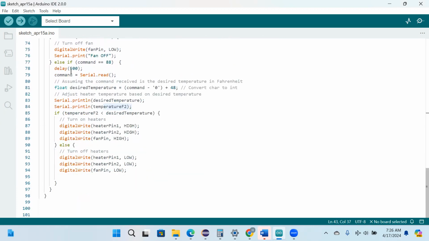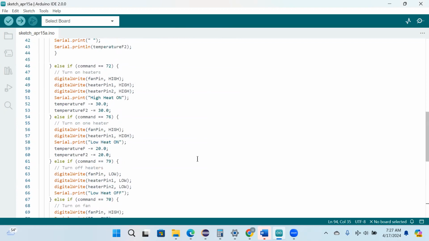And then down here, this is where we do the temperature controller. We first have the command X. We wait a couple seconds, and then we read the serial monitor again, and that's where our desired temperature comes in, and we do a little conversion to int, and then we do a comparison. If the desired temperature is higher, we turn on the heat, and if the desired temperature is lower than the environment, then we turn off the heaters. And yeah, this is kind of how our code works for the backend.